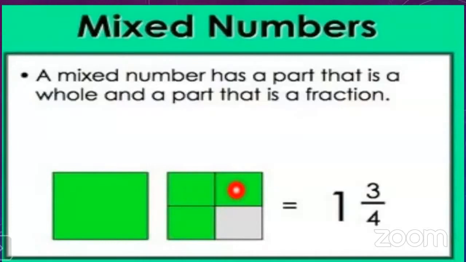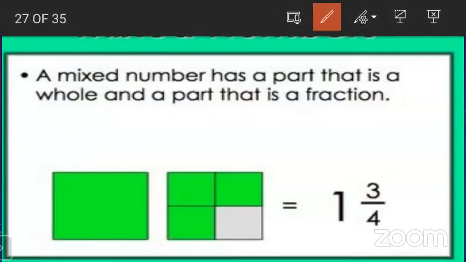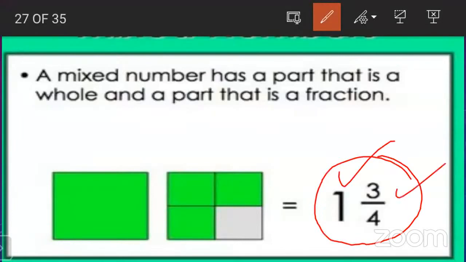But out of the 4 parts, only 3 parts are taken. So this is the whole and this is the fraction. It is given in the form of a number as 1 and 3/4, and that is the mixed fraction. Okay, children, this is called the mixed fraction. When there is a whole and a fraction part also, that is the mixed fraction.